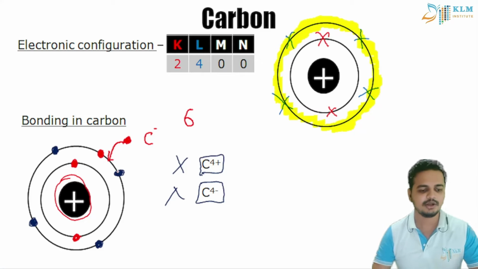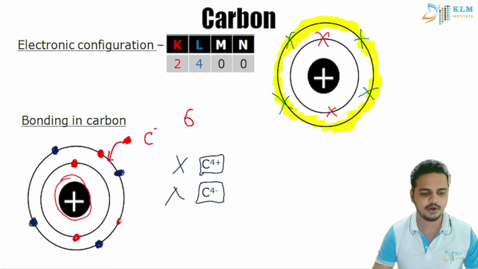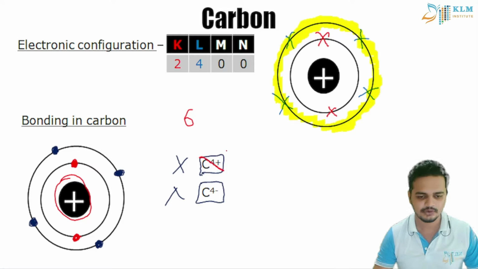You can see it cannot withstand that amount of force. The nucleus cannot hold that many electrons. It can hold probably one more electron, but it cannot hold all the 4 electrons. If you add all the 4 electrons here, it becomes highly unstable. It cannot exist in nature anymore. Okay, then we cannot add more electrons. We will disregard C4 minus.